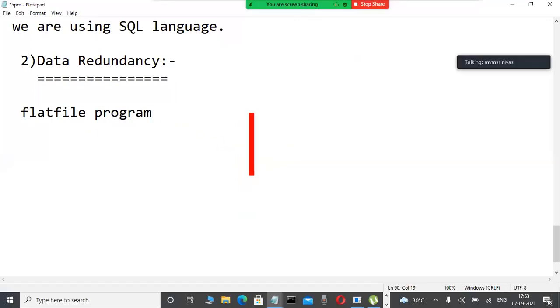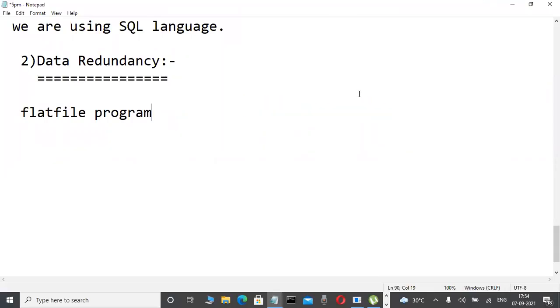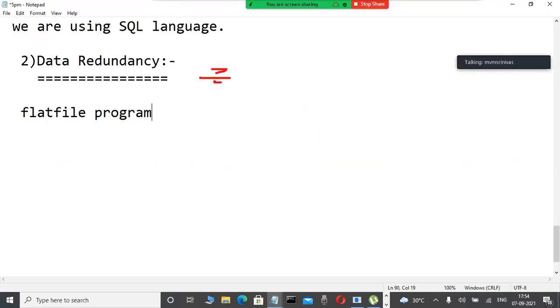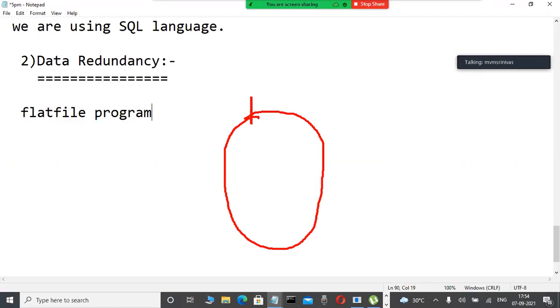Suppose there is a bookstore, a simple example. Whatever book information is available, I want to store it in a file, not a database, in a file only, as in the olden days. I write a program in C, Java or .NET, and those details are automatically stored in some file. Observe here, this is a file. Imagine this is a book file, for example bookfile.txt.